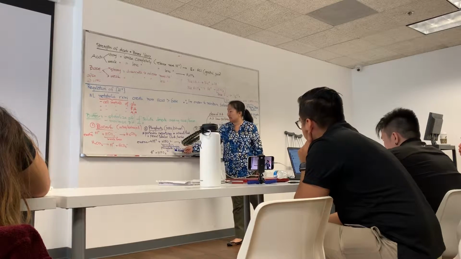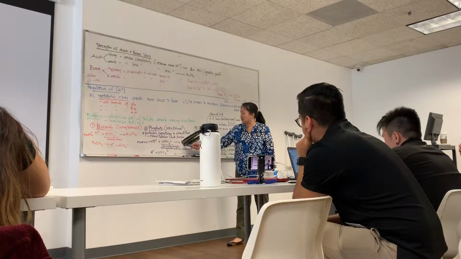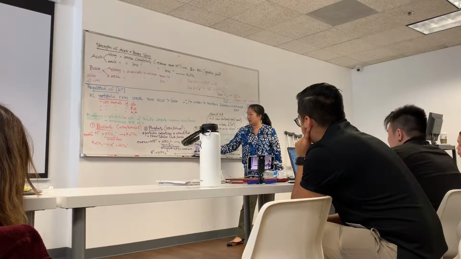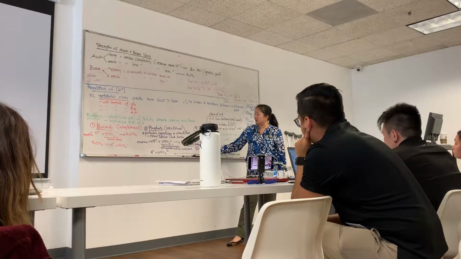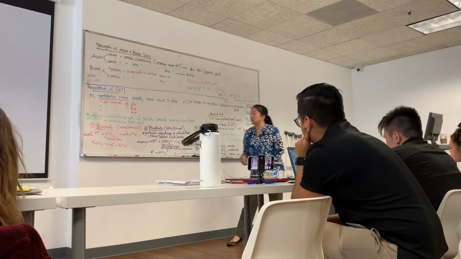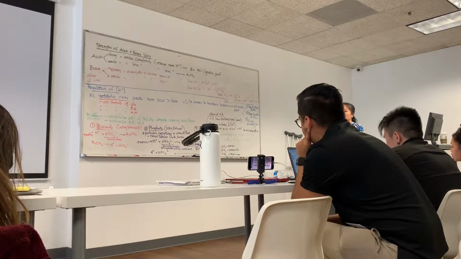Monohydrogen phosphate acts as a weak base. When they combine, they form dihydrogen phosphate, H2PO4, which acts as a weak acid. That weak acid, when needed, can dissociate again, release hydrogen ions, and you reform the monohydrogen phosphate.